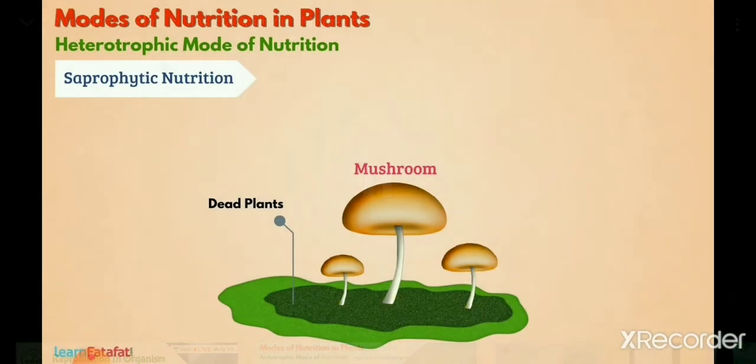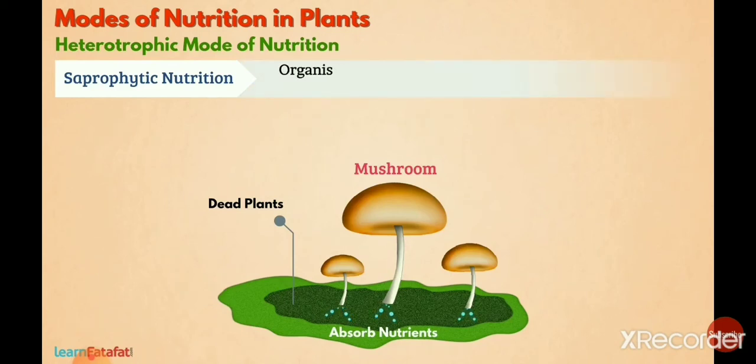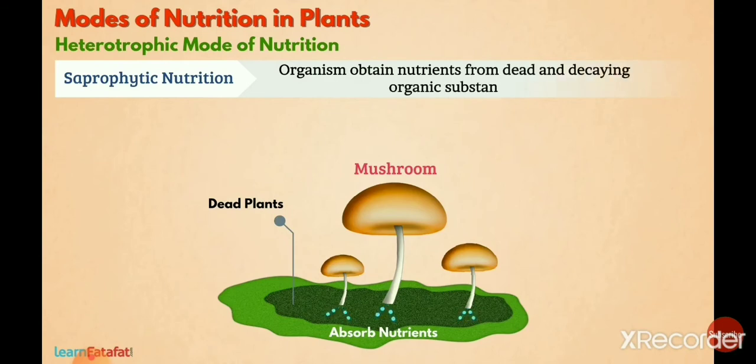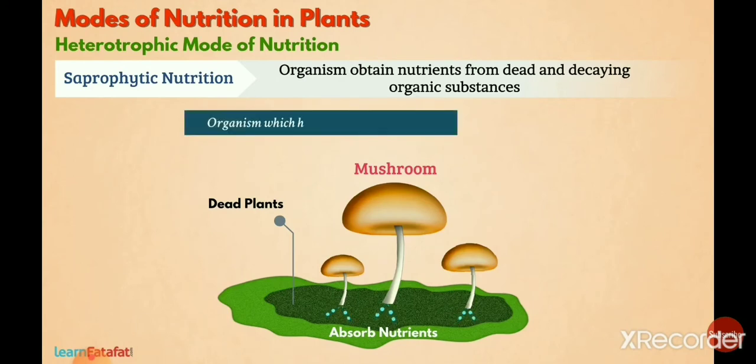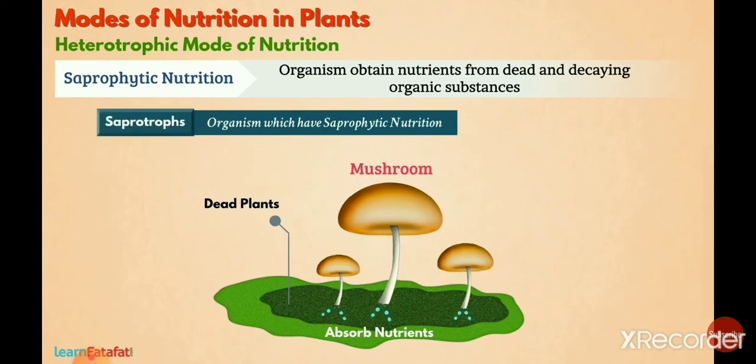So now you can see that this method of getting nutrition from dead decaying matter is known as saprotrophic nutrition. Again, I am discussing saprophytic nutrition. They get their nutrients from dead and decaying matter. So after this you can see how they absorb the nutrients: they absorb nutrients from the dead decaying plants and animals.